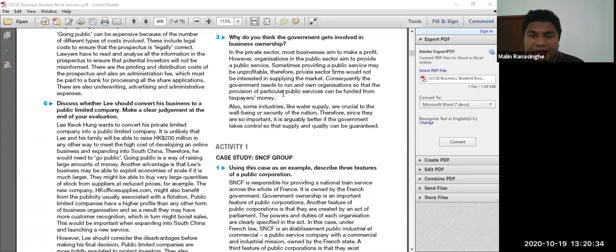Consequently, the government needs to run and own organizations so that the provision of particular public services can be funded from taxpayers' money. Also, some industries like water supply are crucial to the well-being and security of the nation. Since they are so important, it is arguably better if the government takes control so the supply and quality can be guaranteed. Some industries like water supply are very important. Especially in Sri Lanka, we also have different ministries for different subjects. So mainly the most important things are there.